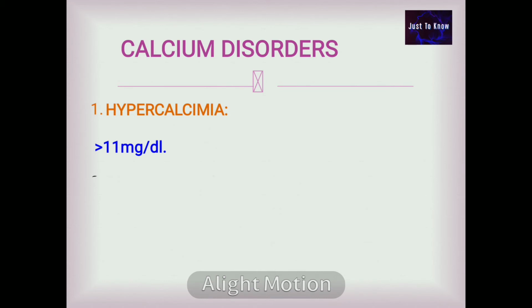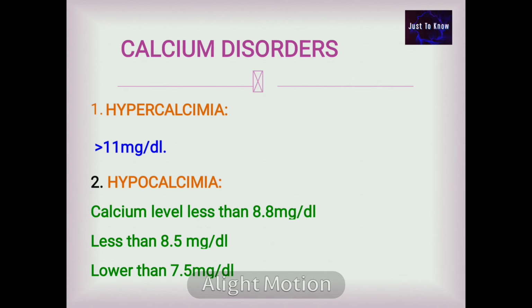Next type of disorder is hypocalcemia. When the calcium level is less than 8.8 mg per dl, it causes hypocalcemia. Some of the causes include deficiency of vitamin D, which is seen in hepatic disease, deficiency of parathyroid hormone, which is seen in hypoparathyroidism, increased calcitonin in case of medullary carcinoma of thyroid, deficiency of calcium in case of intestinal malabsorption or alkalosis, then deficiency of magnesium, increase in phosphate level, and hypoalbuminemia.